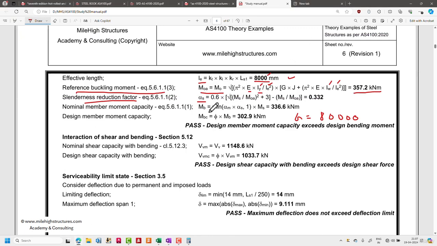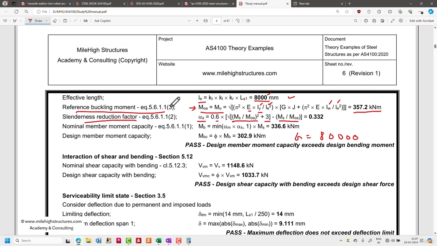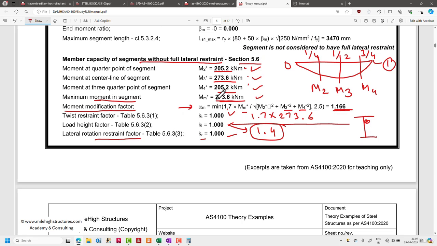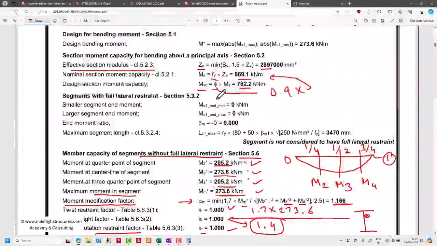So alpha S is basically 0.6, which needs to be multiplied with the square root of (Ms divided by Mo)^2 plus 3, minus the again same function, that is Ms divided by Mo. So Mo is this particular value, that is 357.2, and Ms is basically this value, that is 869.1, that is the nominal section moment capacity.